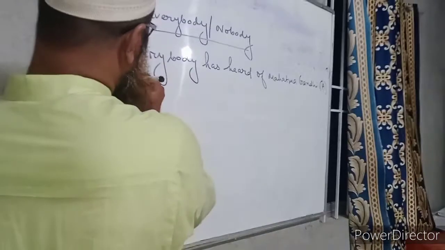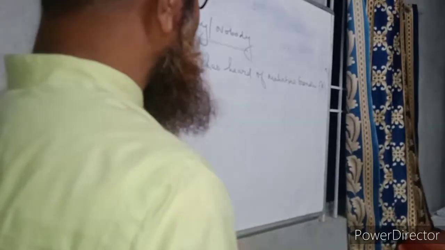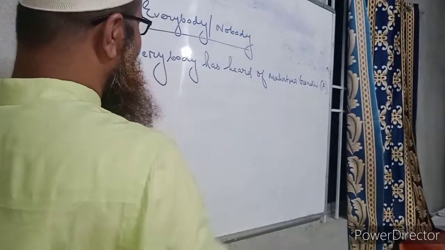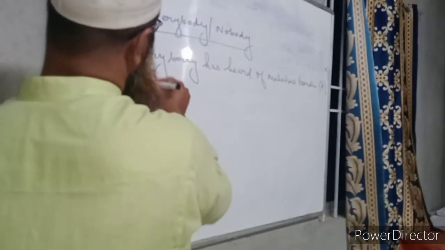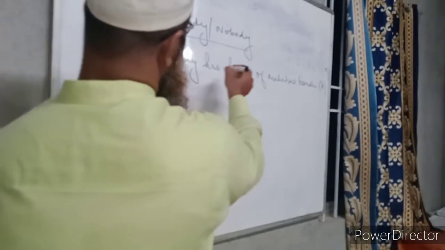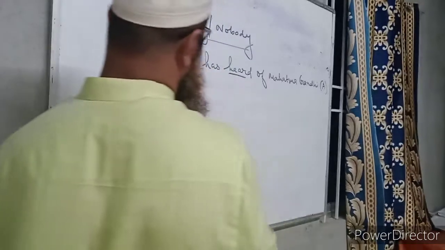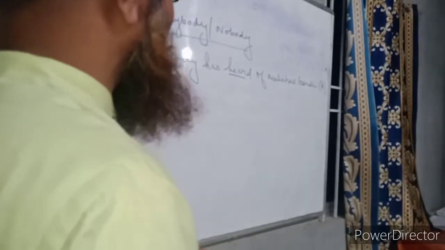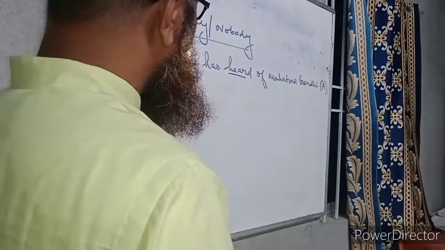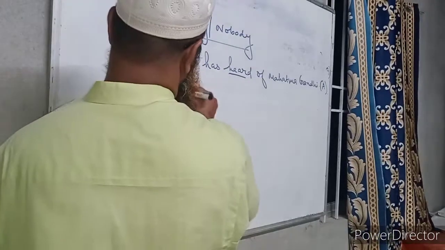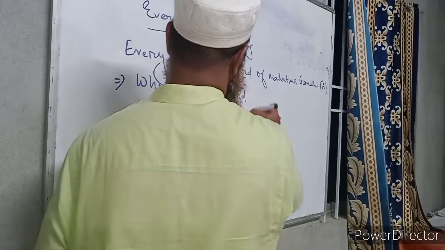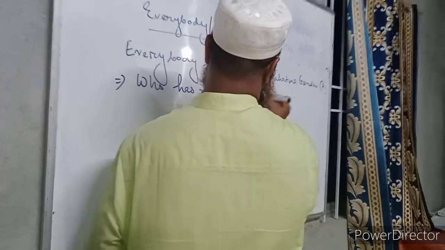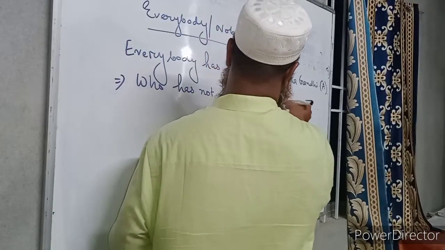So if we want to make it interrogative, then we have to start this sentence with who, and this is an affirmative sentence, so we have to use not here. So we will write, who has not heard of Mahatma Gandhi, or who hasn't heard of Mahatma Gandhi. So this will be the interrogative sentence.